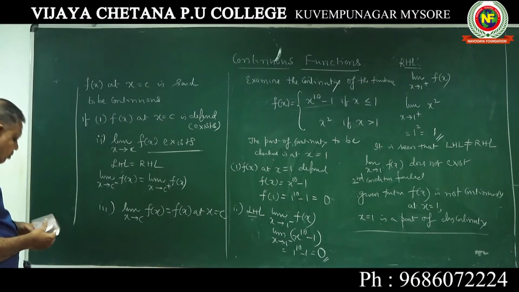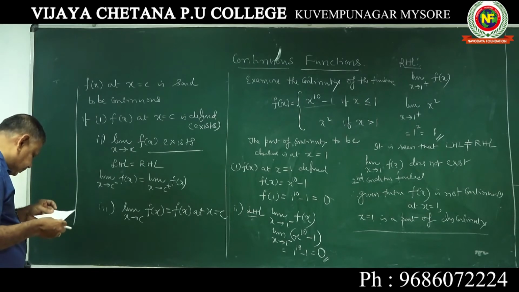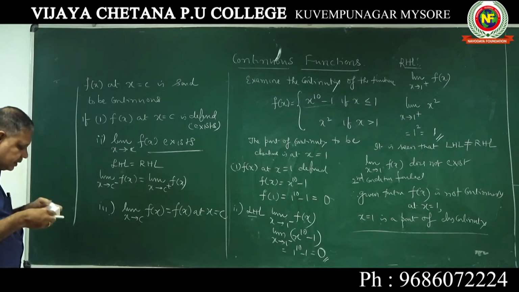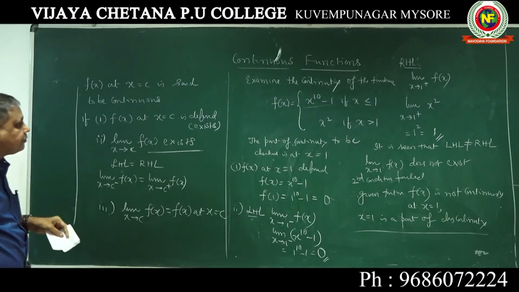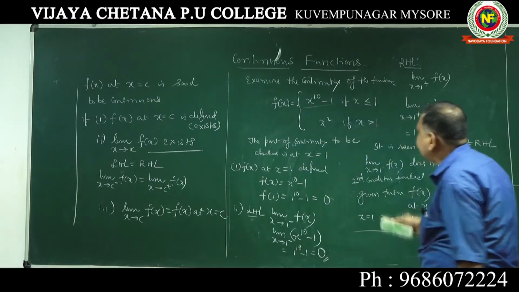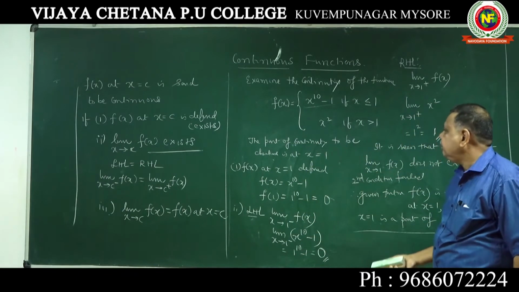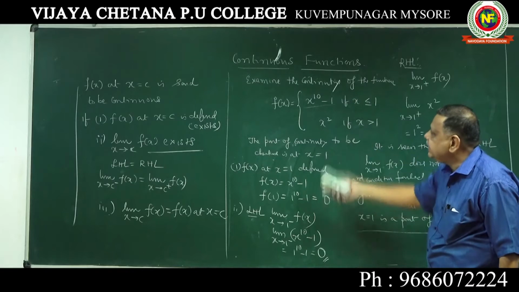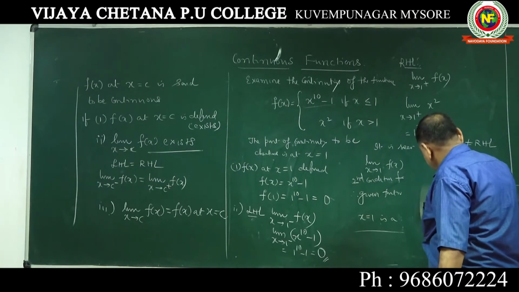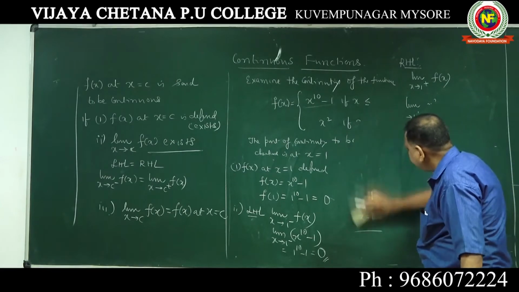We will take one more problem. So I got this. Understood why it is discontinuous? Because the limit does not exist. That is the reason it is a discontinuous function. Let us take up the next problem.